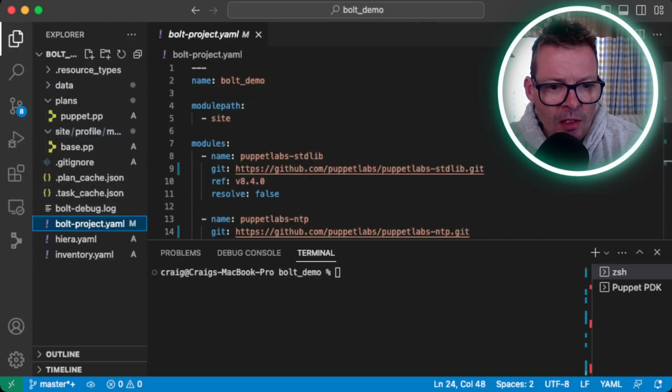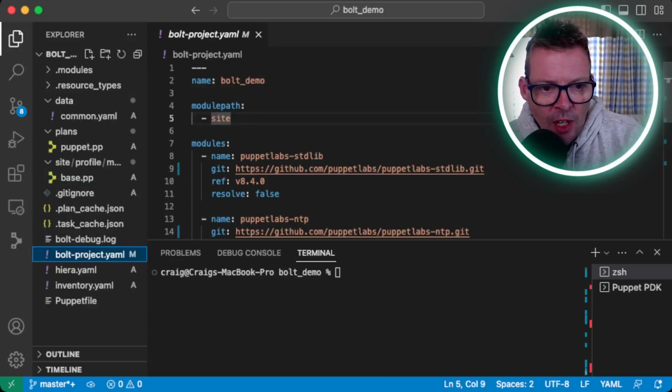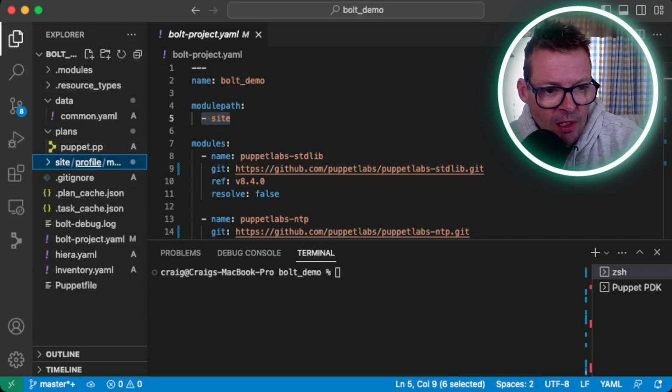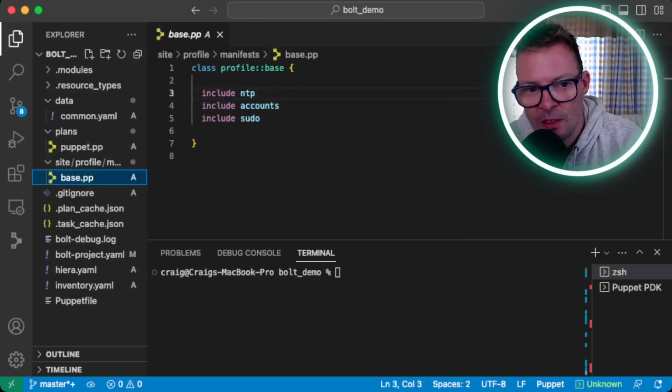And this contains some of the base information about my Bolt project. So the name, which is Bolt Demo. So let's take a closer look at this modulepath entry, where I've given it a module path of site. So this tells Puppet to look under here for extra Puppet modules. And in this case, I've got my profiles under here, and I've got one profile written, which is my profile base, which is just responsible for including my NTP, accounts and sudo modules.